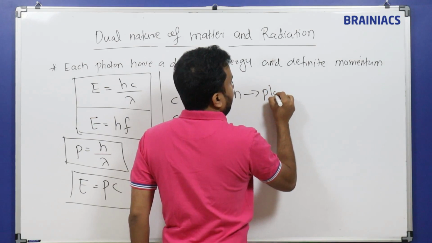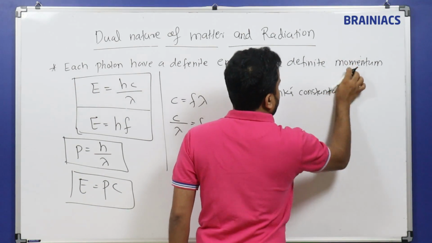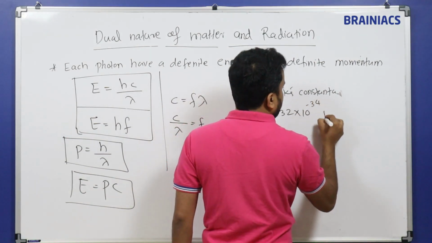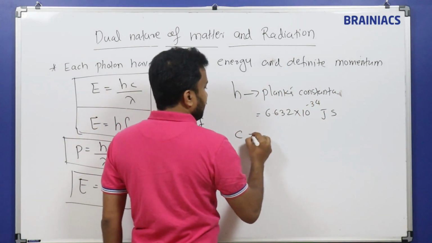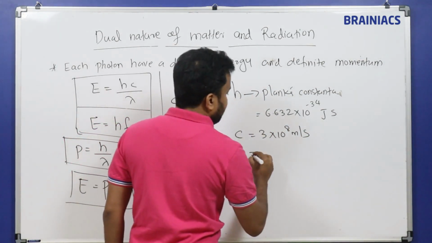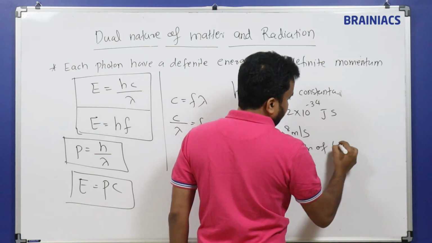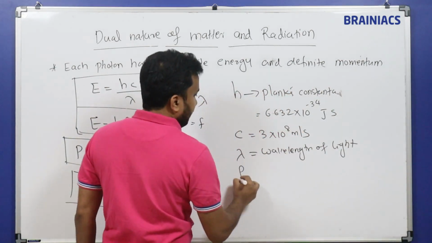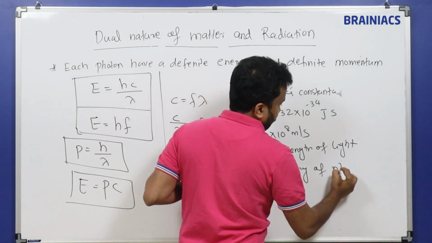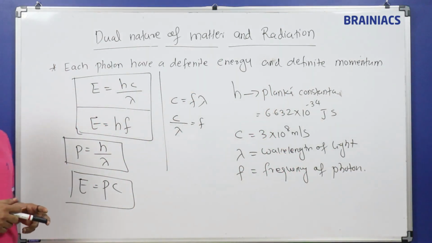What is h? h is called Planck's constant, and the value of h is 6.632 into 10 power minus 34 joule second. C is equal to 3 into 10 power 8 meter per second. Lambda is the wavelength of light or photon, light meaning a collection of photons. And F means frequency of the photon. Okay, hope this is clear.